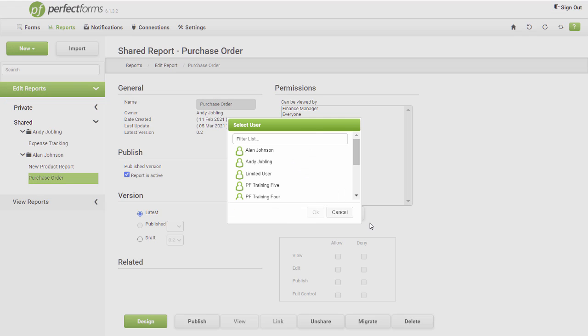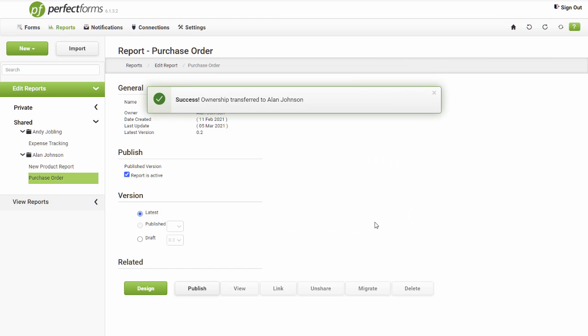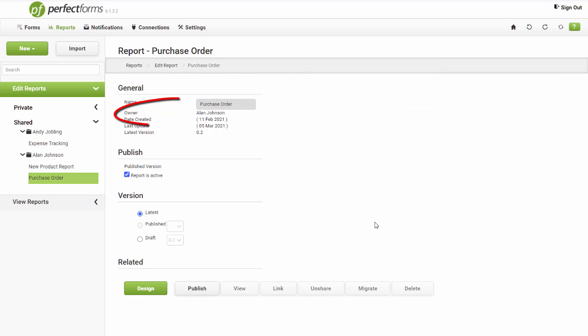A list of other users in the account will be displayed. Click the user that you want to transfer the report to and click OK. A confirmation message will be shown and the new owner displayed in the report's details. As you are no longer the owner of the report, you will see that you no longer have the privileges attached to ownership.